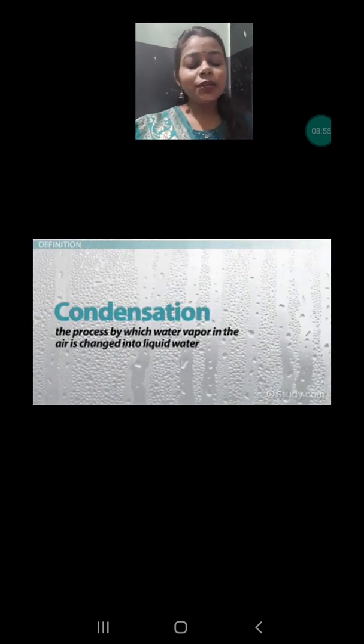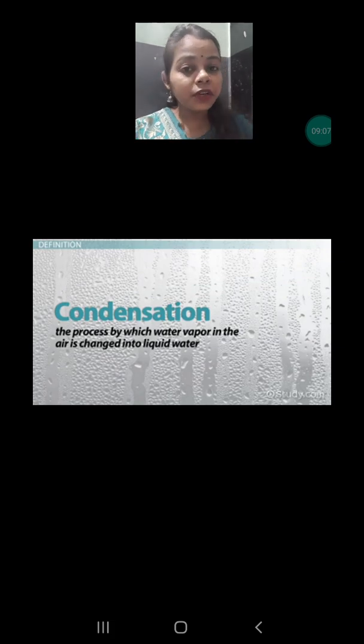Next we are going to focus on condensation. What is condensation? In the previous chapter, states of matter, I explained that condensation is the process in which the gaseous state is converted into the liquid state. I am not talking about only water. It is the general process in which any gaseous state is converting into the liquid form. That process is known as condensation.